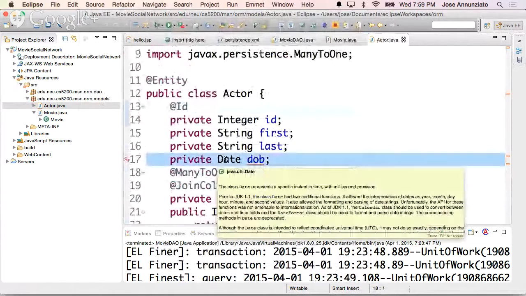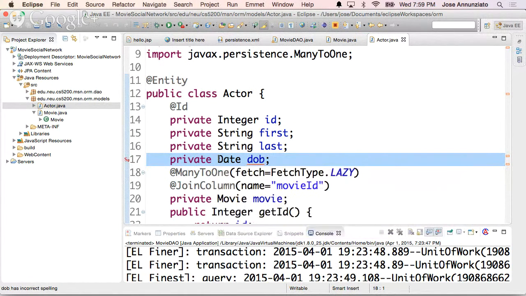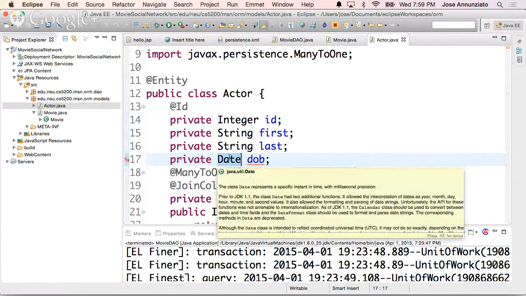This date of birth, if you notice, in the relational model we actually have several ways of representing date and time. So this date over here is somewhat ambiguous. There is no unambiguous map to a particular implementation of a date representation. So we need to tell the JPA, what do you want me to use? Just a date? Date and then time, or just time? There's many ways of representing the same thing.